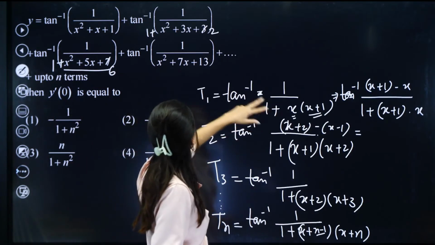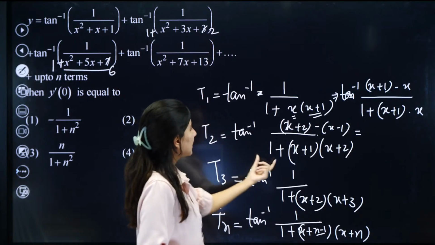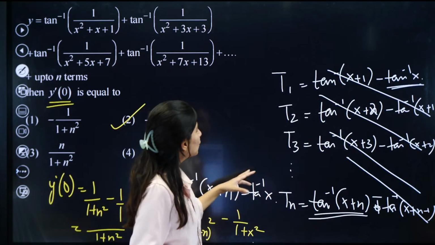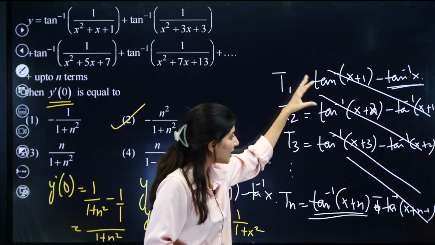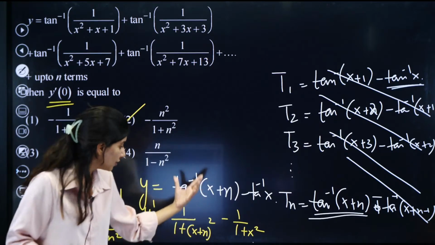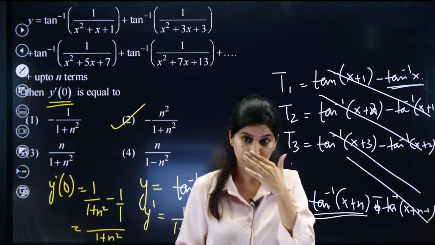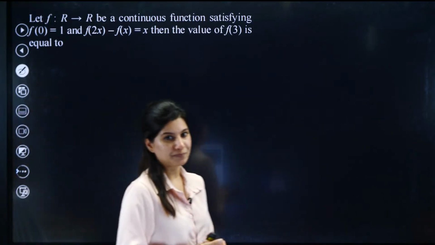So this is the first term. Second term, x square plus 3x plus 2, 1 will be taken care over here, and so on. Eventually T1 will be this, T2 will be this, T3 will be this, Tn will be that. If you add, you will get y. What you are figuring out is y dash. You differentiate it, you get the answer, and that's all. Now let us move on to the next problem.